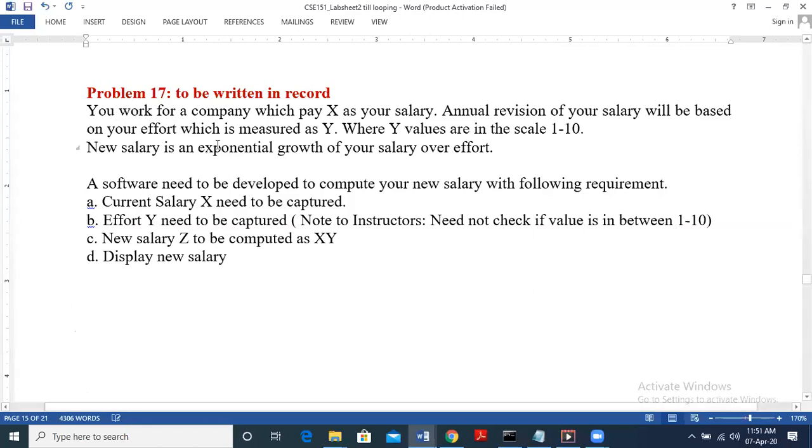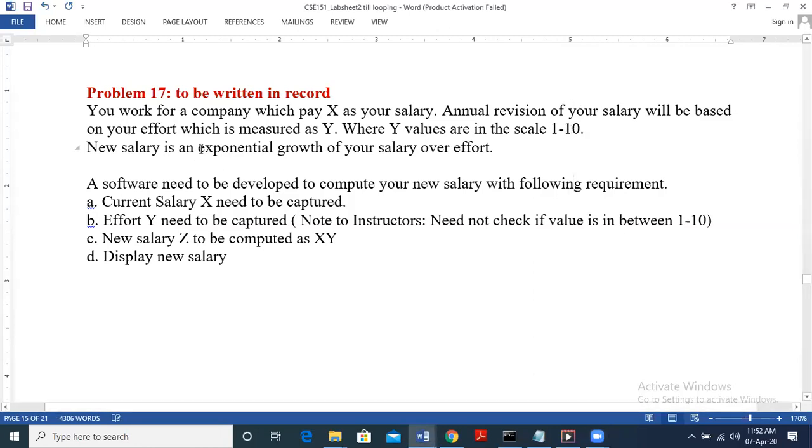Okay, so then we have problem 17, where the question says you work for a company which pays X as your salary. The annual revision of your salary is based on the effort. Effort is measured as Y, where the Y values are on a scale of 1 to 10. So we can give Y as 1 up to 10 only. No value less than 1, that is 0 or negative, or greater than 10, that is 11 onwards, can be given for Y. So Y can be given as 1 to 10 only.